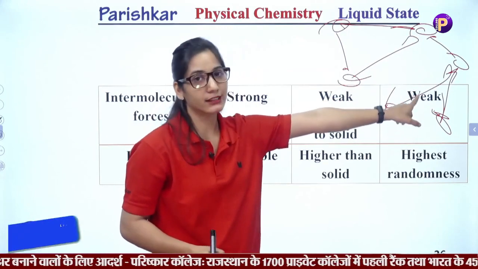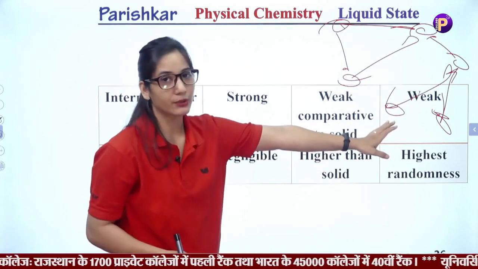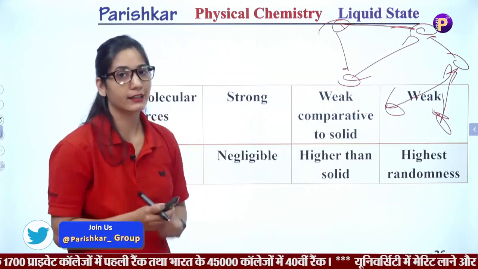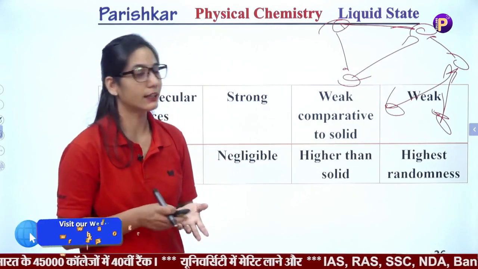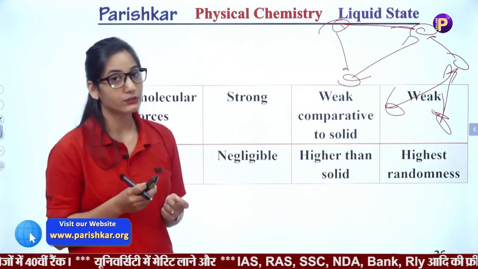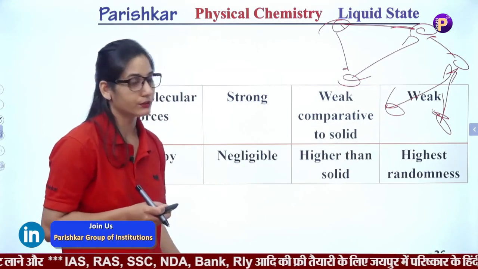It means they have the least interactions. If we apply pressure or reduce the temperature, then they can show interactions. But generally, the intermolecular forces between gaseous particles are the weakest, which we call van der Waals forces.